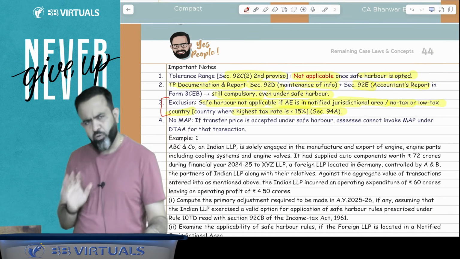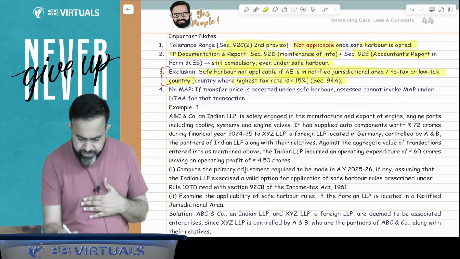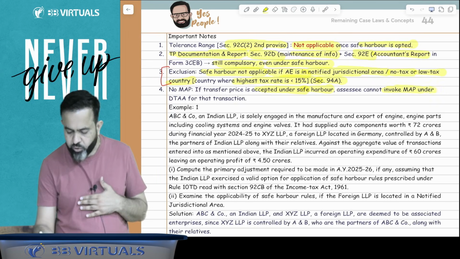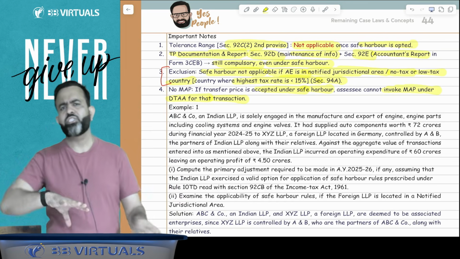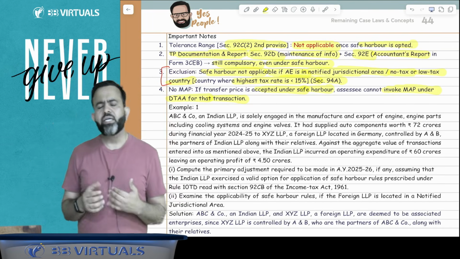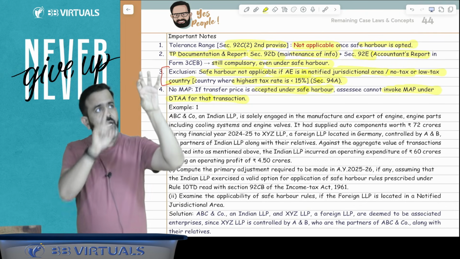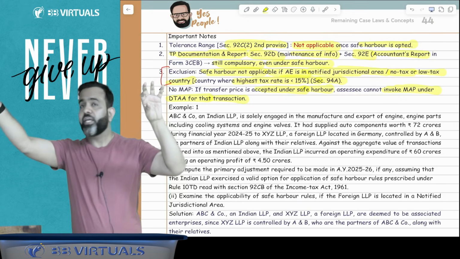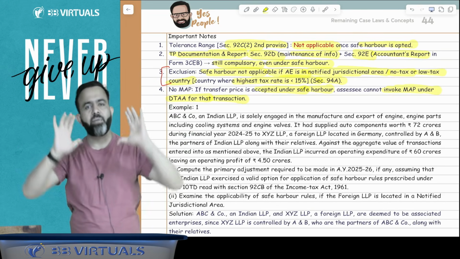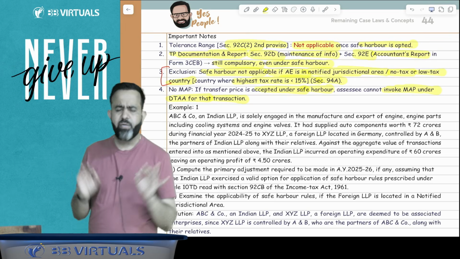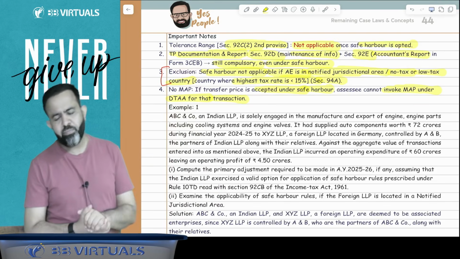And the last part, no MAP. What is the meaning of MAP? MAP also we will discuss tomorrow. But MAP says that if the transfer pricing is accepted under the safe harbor, the assessee cannot invoke the MAP under the DTAA for that transaction. MAP means, guys, there is one procedure in the double taxation avoidance agreement between two countries. Suppose the DTAA is not giving you some benefit, then you can request the Indian Income Tax Authority, and the Indian Income Tax Authority can connect to the foreign income tax authority, and they both can meet and provide you one solution. That is called the mutual agreement procedure. That we will discuss in the later part. But that MAP is not applicable if you are opting for the safe harbor rules. Done. This is the completion of safe harbor rules.